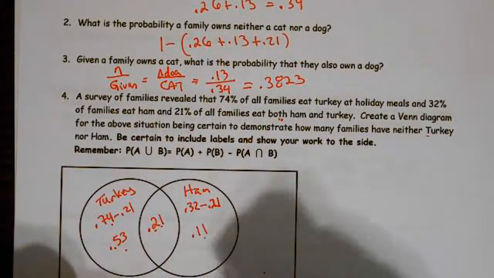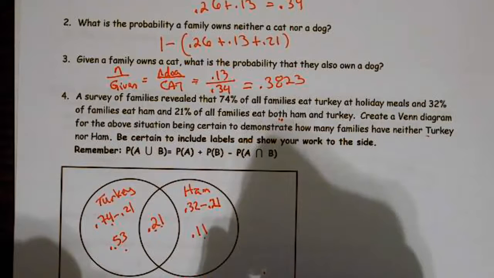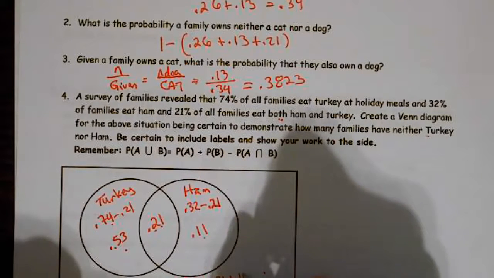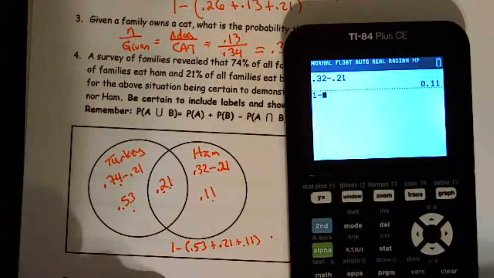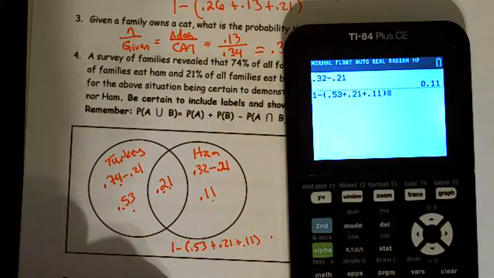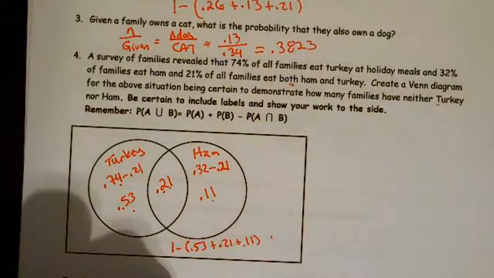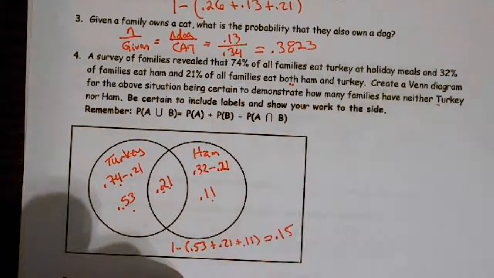Now that we have these, we can find this value, and this value is going to be 1 minus parenthesis 0.53 plus 0.21 plus 0.11, because all I did was add up all the things in the circles and subtract it from 1, and whatever is left are those who did not have turkey or ham. So this is 0.15.